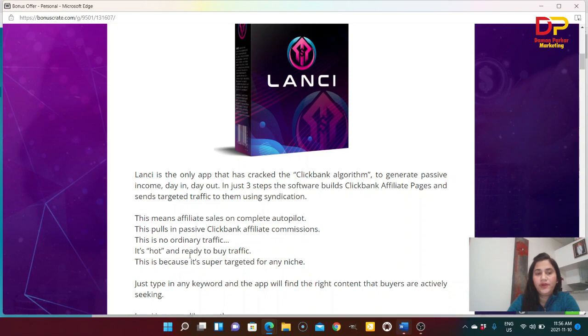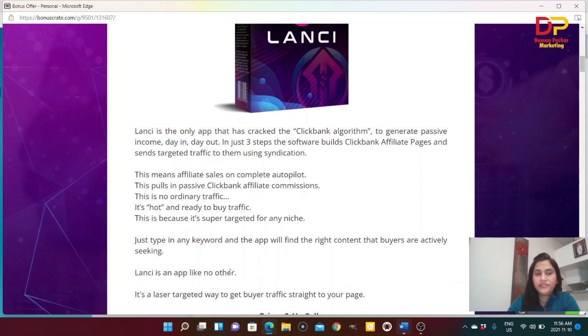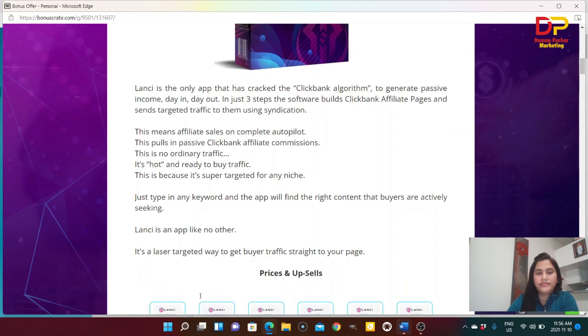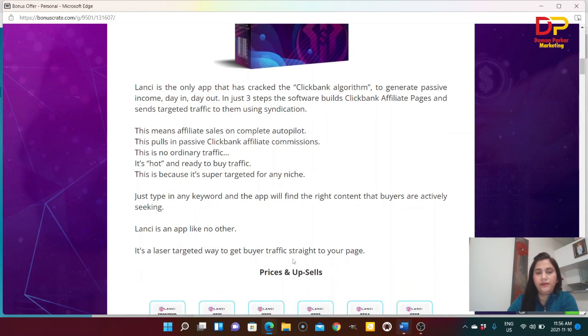This is no ordinary traffic. It's hard and ready to buy traffic. This is because it's super targeted for any niche. Just type any keywords in the app and you will find the right content that buyers are actively seeking. Lancy is an app like no others. It's a laser targeted way to get buyer traffic straight to your page.